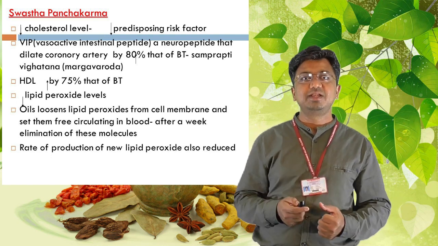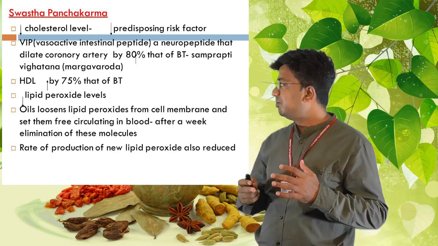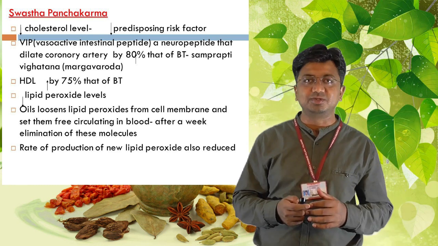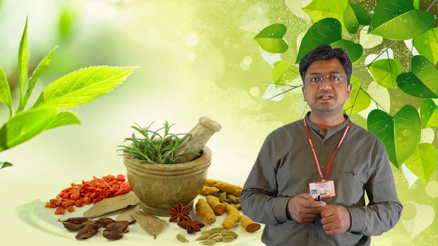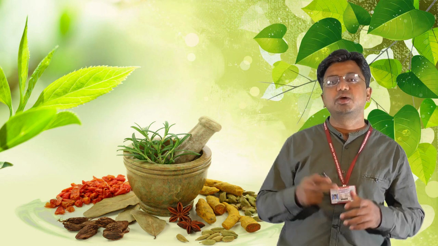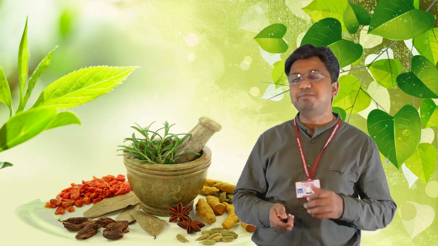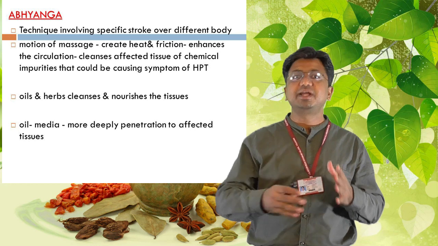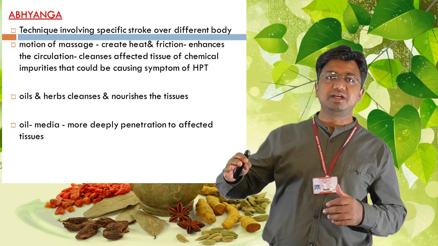There will be reduction in the lipid peroxide levels, and the rate of production of new lipid peroxide is also reduced. So these are the various benefits appreciated by research studies, and one has to go for this Swastha Panchakarma routinely. And Abhyanga, Swa Abhyanga is mentioned in Ayurveda classics, Vyayama, Abhyanga, Udvartana.